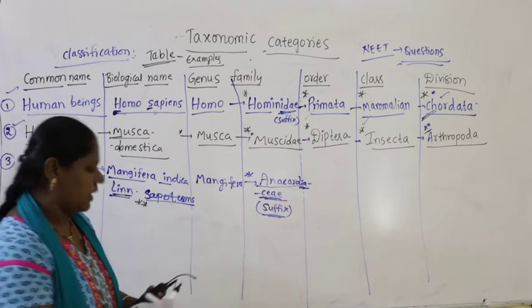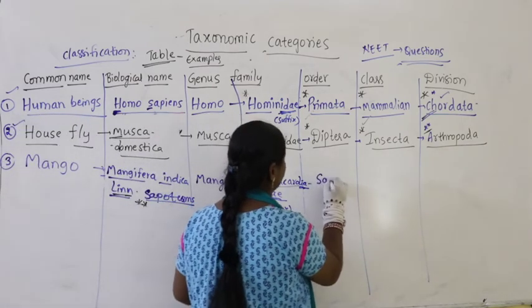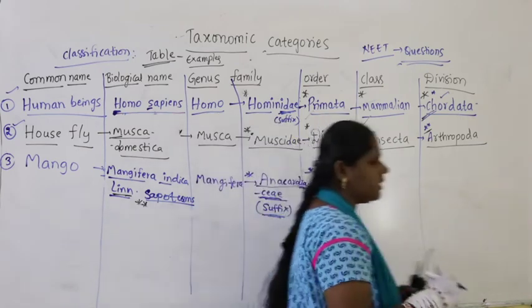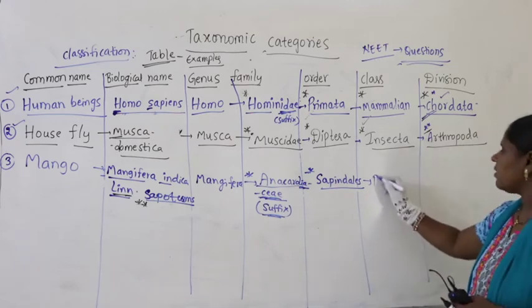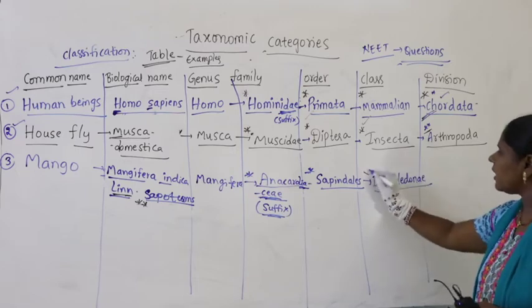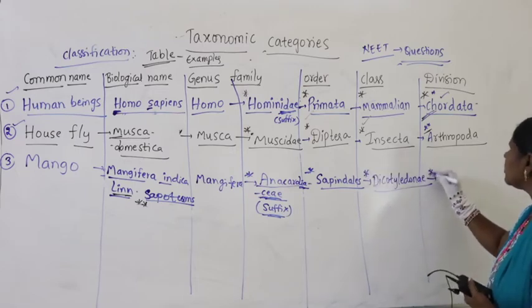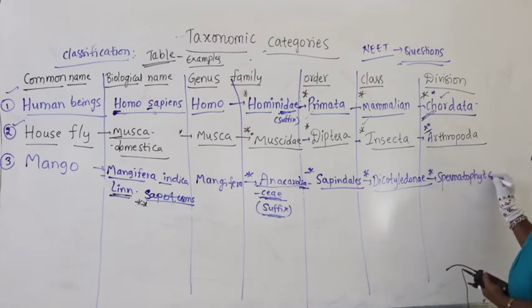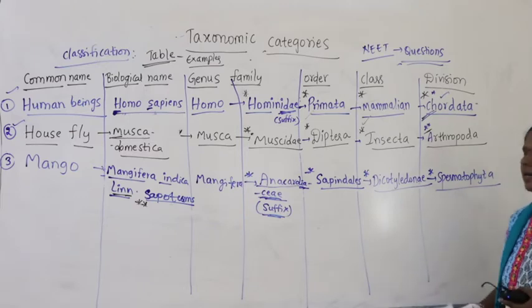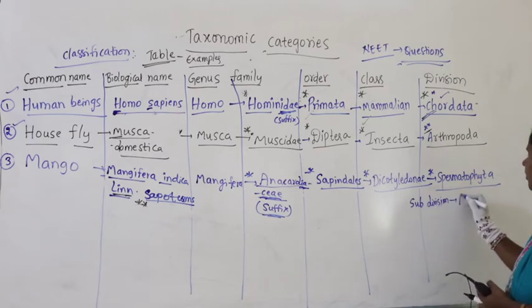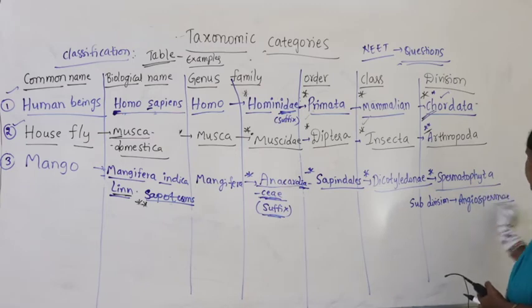Then it belongs to the order Sapindales. It belongs to the class Dicotyledonae, and it belongs to the division Spermatophyta. Sometimes if they ask the question on subdivision, then you have to remember Angiospermae, the angiosperms.